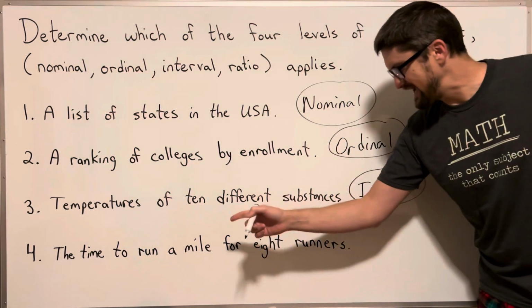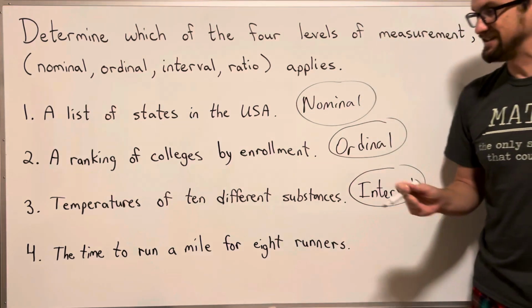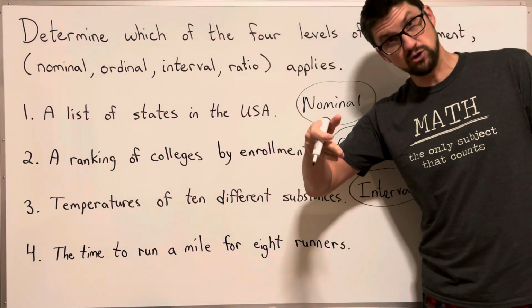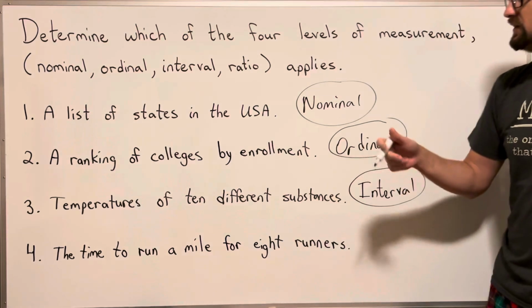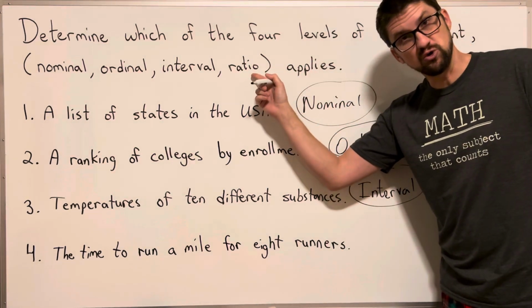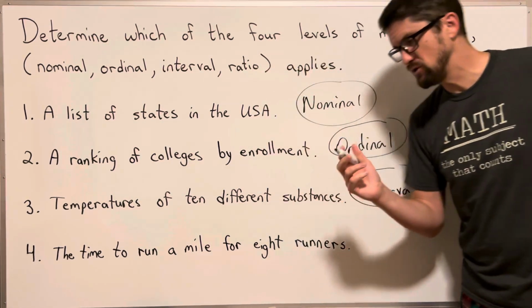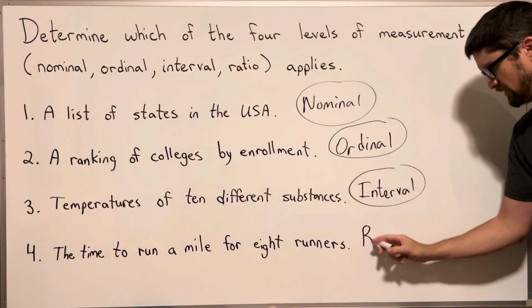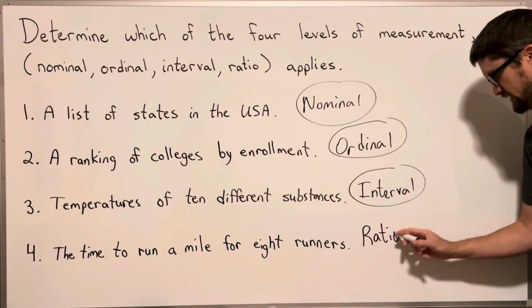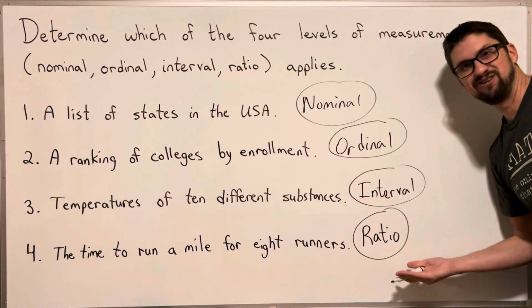And the last one, the time to run a mile for 8 runners. Now the time starts at a particular starting point, 0. So this is going to be ratio. Remember, ratio has a 0 starting point. So the last one here is ratio. There you go.